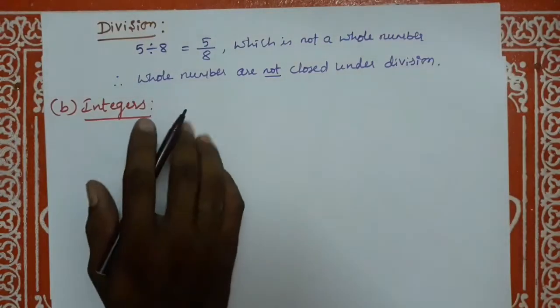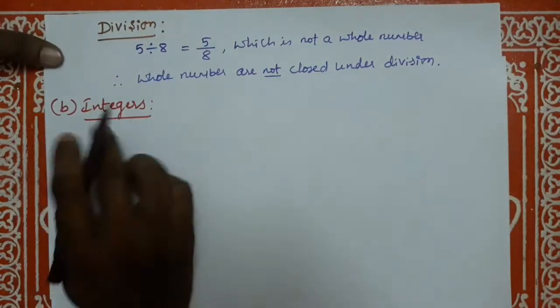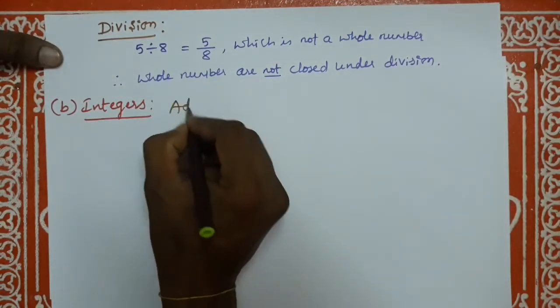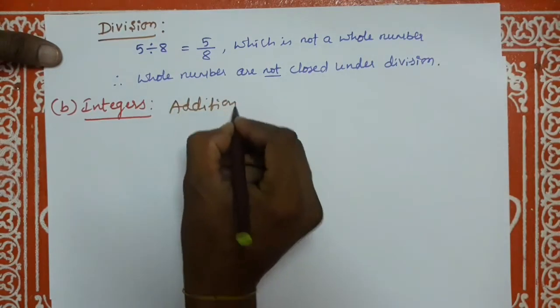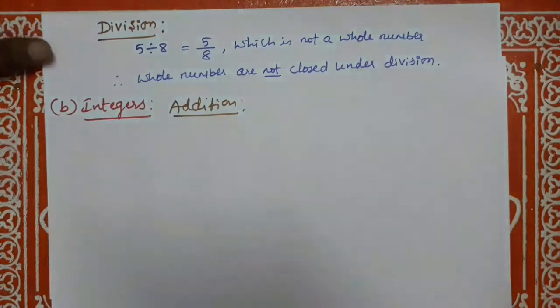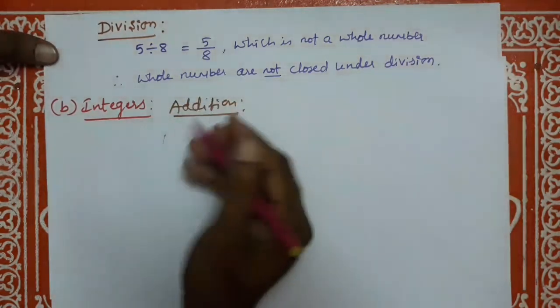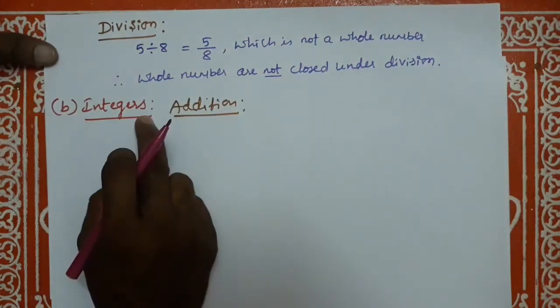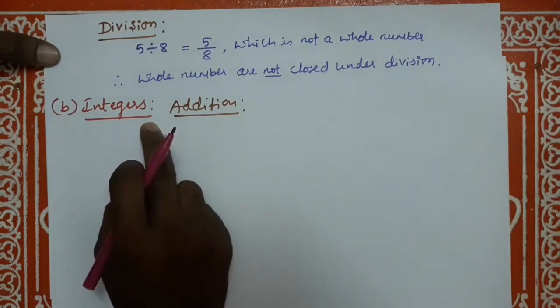Dear students, now we have to discuss B, that is integers. Operation first, addition. Integers are nothing but all positive and negative whole numbers.